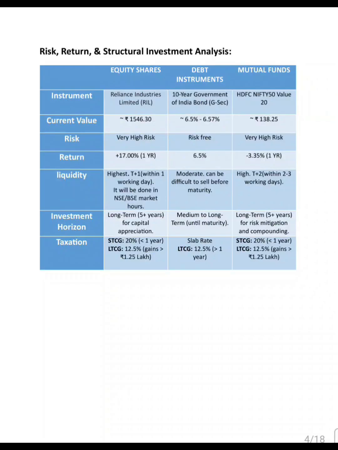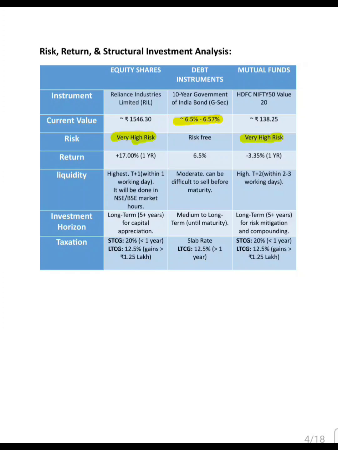In terms of risk and return, Reliance has very high risk but high 1 year returns. G-secs are safe with around 6.5 to 6.57 percent returns. The mutual fund has high risk, but negative 1 year performance in this case.